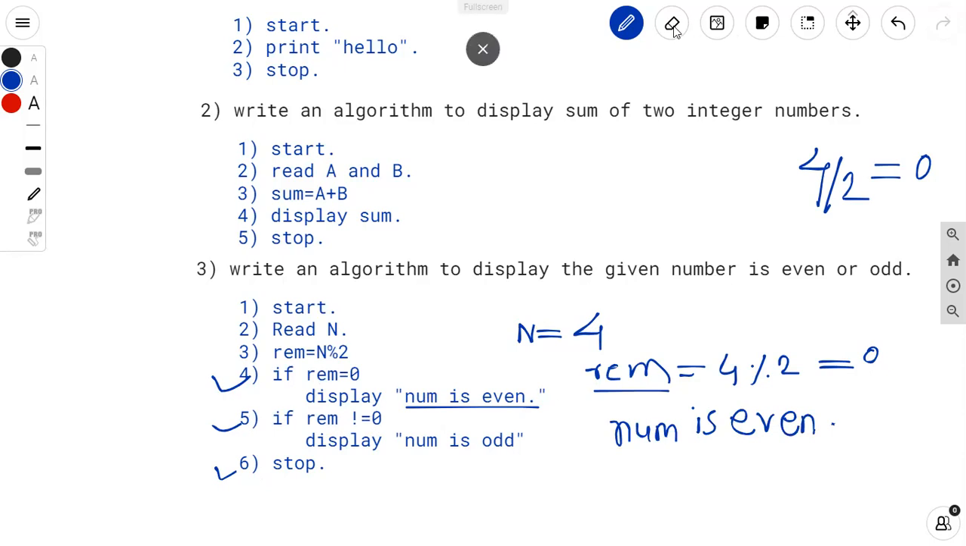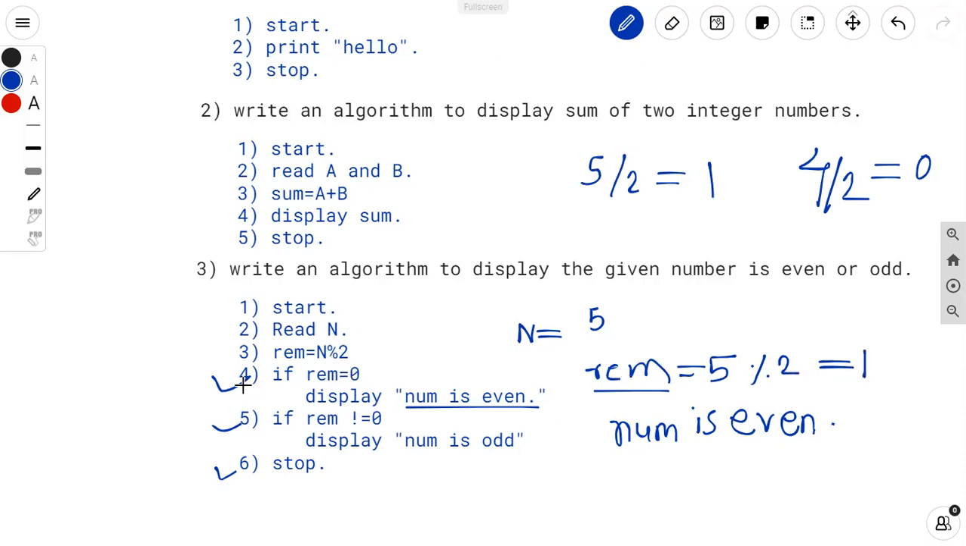Now if I'm taking the value of n as 5, fine, can you please tell me whether 5 is even or odd? It is an odd number. Why? Because if we divide 5 by 2, then we will not get a remainder of 0. If I divide 5 by 2, what should be the remainder? 2 twos are 4, so 5 minus 4 is 1. So our remainder is equal to 1.